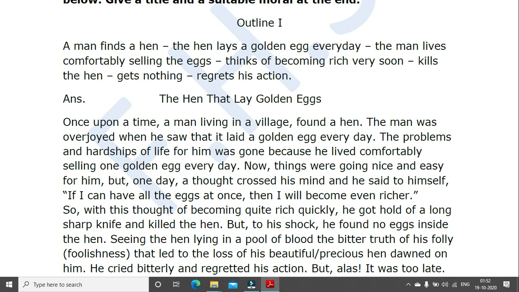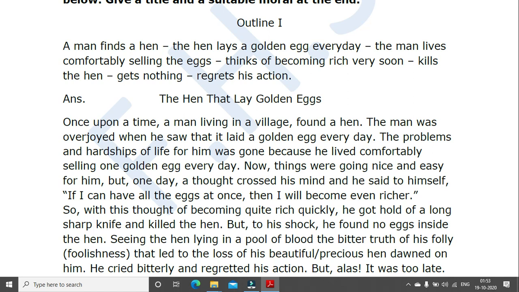The man was overjoyed when he saw that it laid a golden egg every day. So here you see, you could have just said the hen laid a golden egg every day. No, but imagine you are getting a hen, won't you be happy? So you have to add all this in your sentence. The problems and hardships of life for him was gone because he lived comfortably, selling one golden egg every day. Now, this is exactly what I told you. You have to imagine, you have to think the story in your mind.